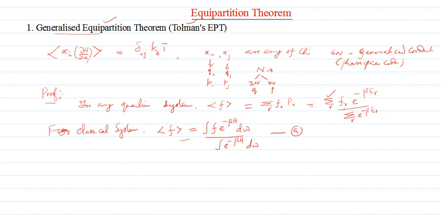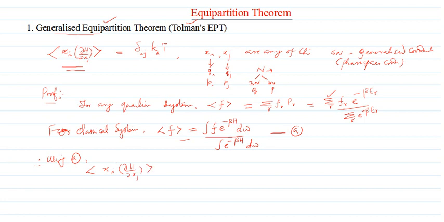Now in place of this F, in order to prove our generalized equipartition theorem, we will substitute the quantity xi times dou H by dou xj. So using this concept, the expectation value of xi times dou H by dou xj, this is what we have to find out.